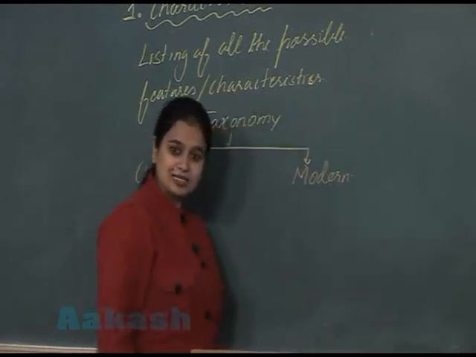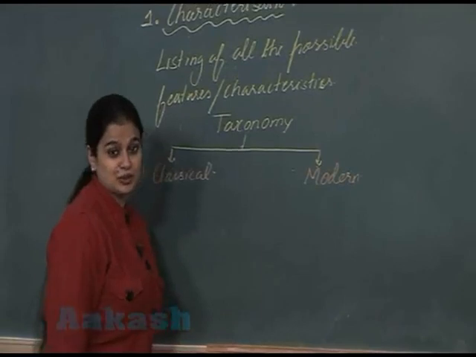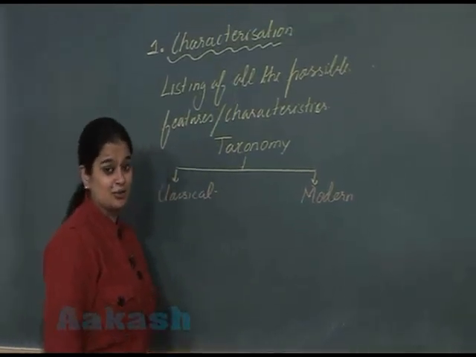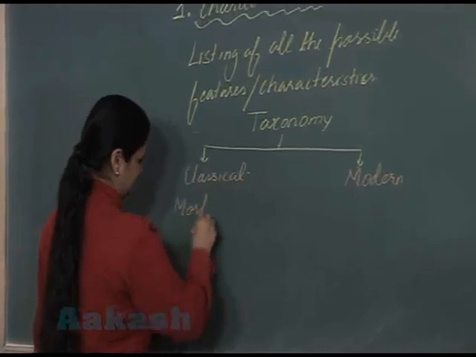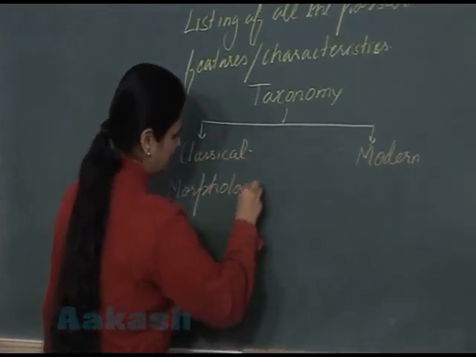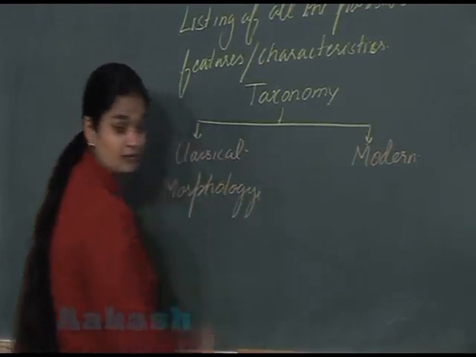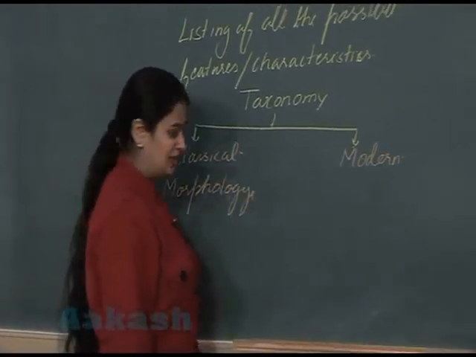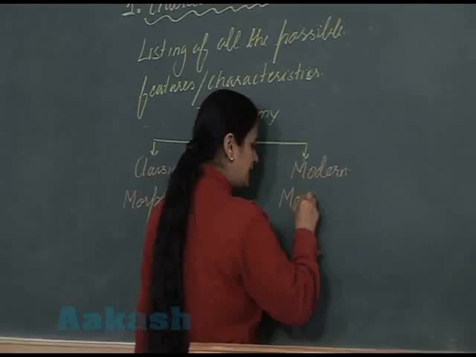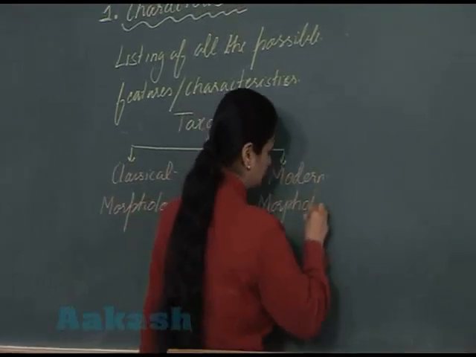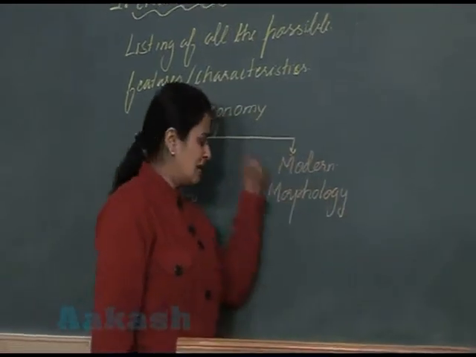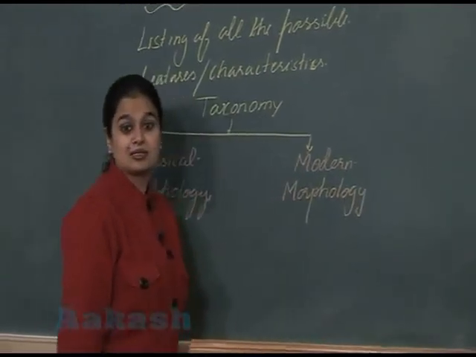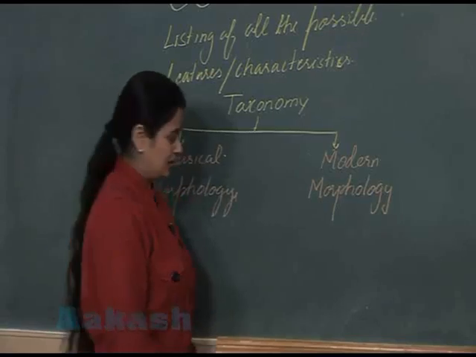In the classical taxonomy, the features which are utilized involve only morphological characteristics. Only morphology. In the modern taxonomy, morphology is utilized, but along with the morphology, several other characteristics are also included.